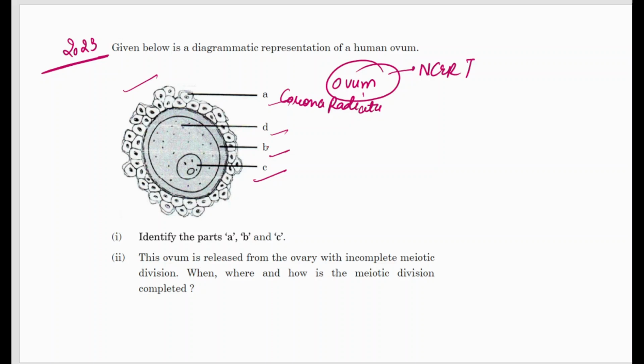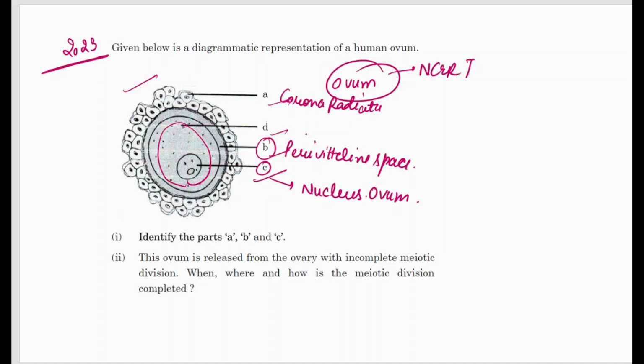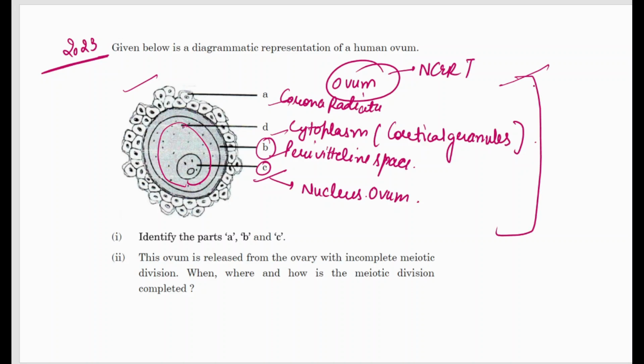Okay, and this is B. B is the perivitelline space. Okay, and what is C? This is the nucleus of the ovum. And this is D, which is the cytoplasm of the ovum, in which the cortical granules are present. So all these labelings are mentioned in the NCERT books.